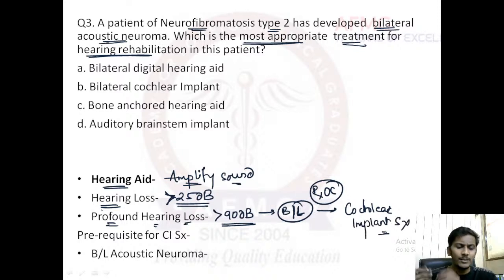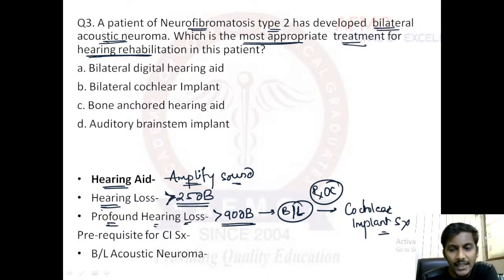In cases of mild to moderate hearing loss, we usually give hearing aids. It can be a digital hearing aid, or a bone anchored hearing aid, or a pocket hearing aid. Anything of that kind can be given. But if a patient is suffering from profound hearing loss, more than 90 decibels, and that too bilaterally, the treatment of choice would be cochlear implant surgery.